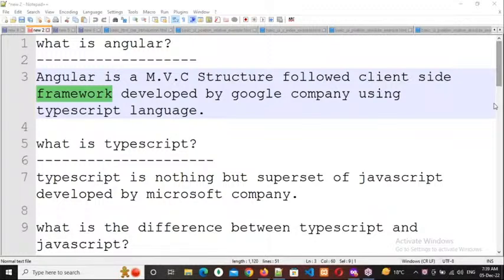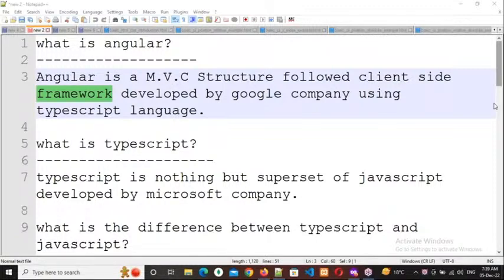Is this point clear, everybody? Respond, please. Okay, right. So this is how it works. This is how everybody is using frameworks nowadays. It will give some basic structure for our application, performance wise, security wise, and SEO friendly URLs wise. Depending upon that structure only we need to manipulate our application. Okay, right.